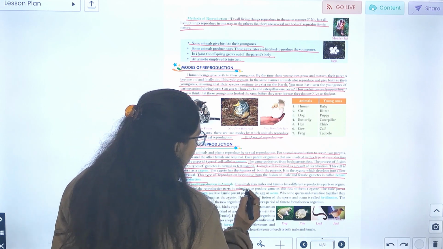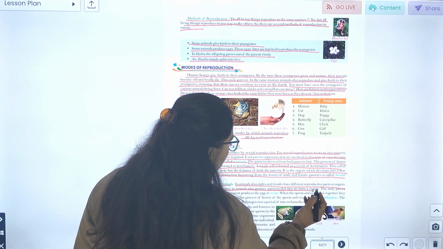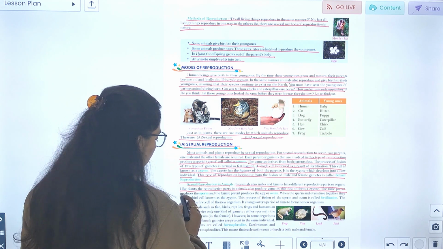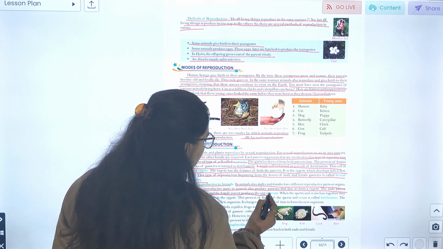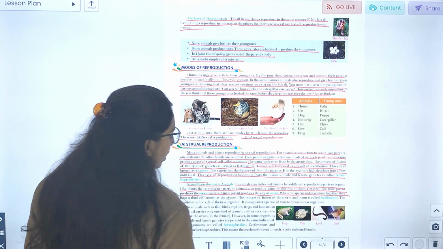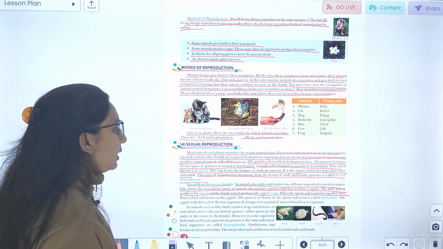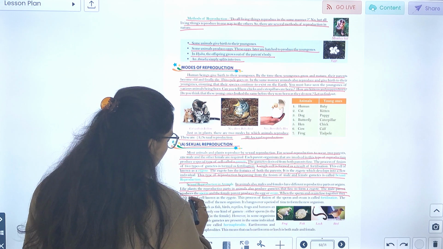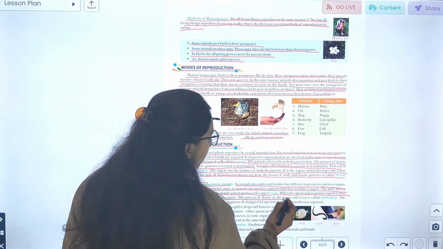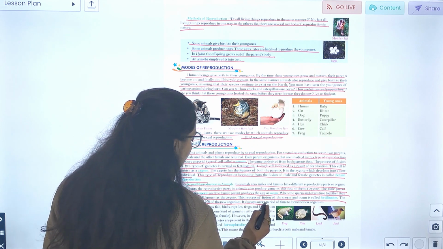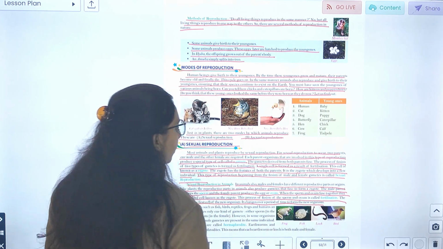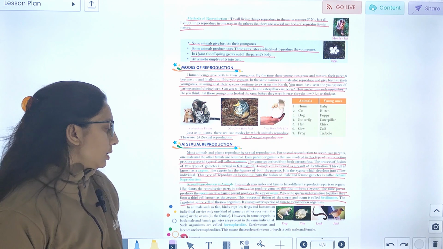Sexual reproduction in animals: males and females have different reproductive parts or organs. Like plants, the reproductive parts in animals also produce gametes that fuse to form a zygote. The male produces sperm and the female produces egg or ovum. When the sperm and ovum fuse together, they form a third cell known as zygote. The process of fusion of sperm and ovum is called fertilization. The zygote is the first cell of the new organism. It changes over a period of time to form a new organism.